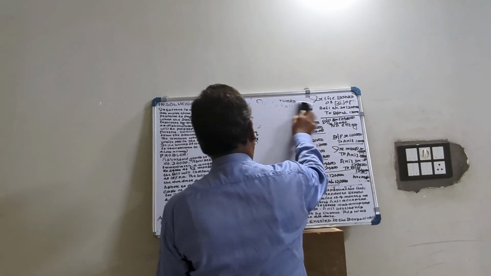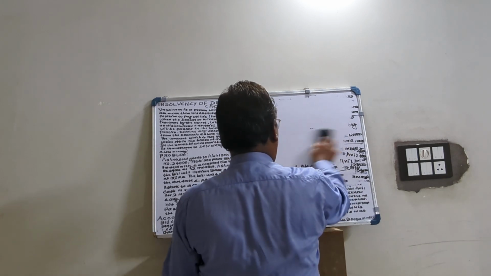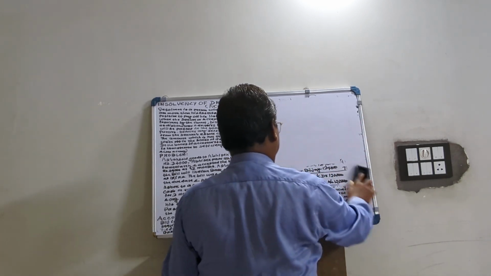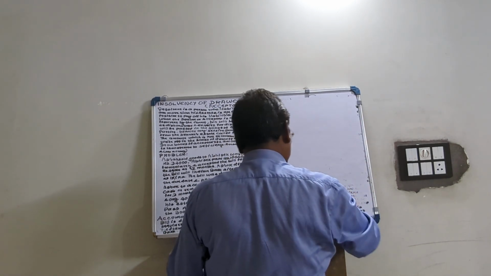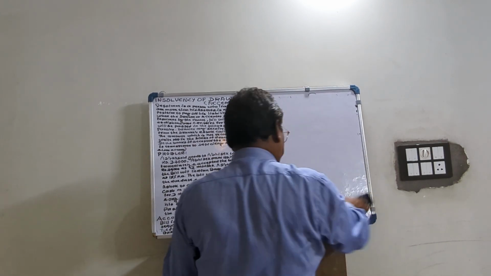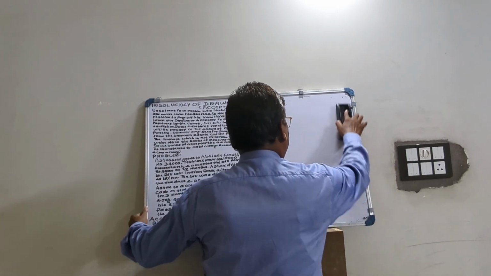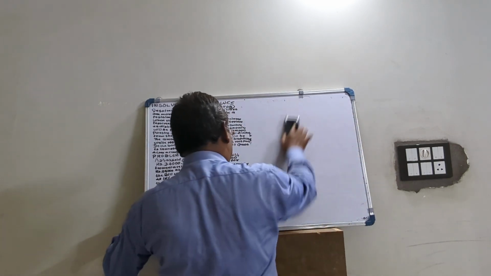Then insolvency of drawee. Insolvency of drawee means sometimes the liability of a person exceeds his assets. That means he is not in a position to repay the debts.